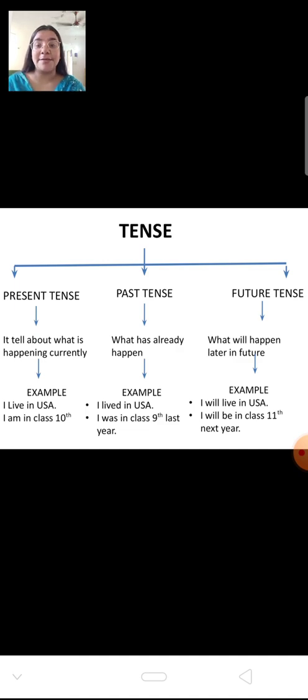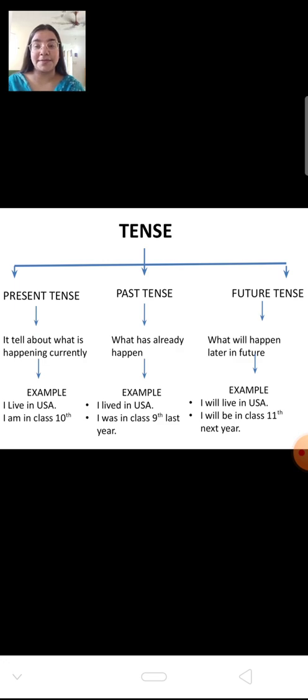Present tense means it tells us about what is happening currently, that is right now, present time. For example, I live in USA. I am in class 9th or in class 10th.